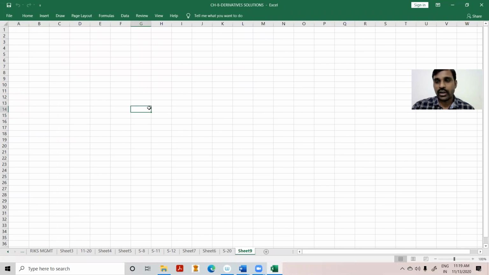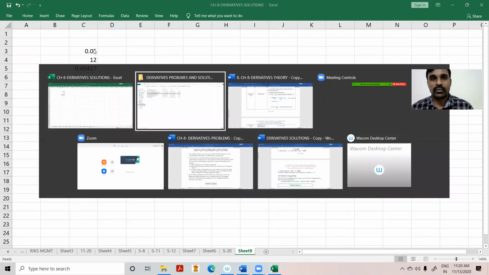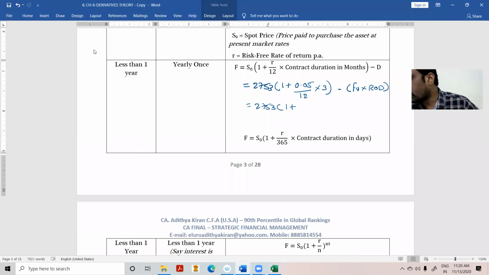So 0.05 divided by 12, how much will you get? We'll get 0.0042. Into 3, minus face value 10 into 30%, that is 0.3.